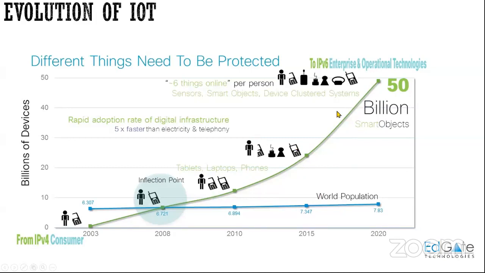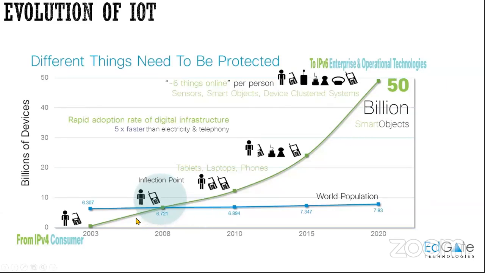So you can see here in 2020, it is around 50 billion smart objects available. Your laptops, your smartphones, then your bulbs which can connect to the internet. All the devices that are trying to connect to the internet, including those devices, it is around 50 billion smart objects.